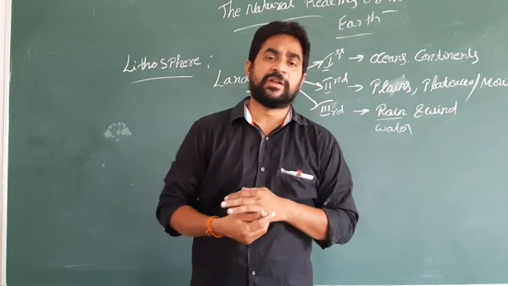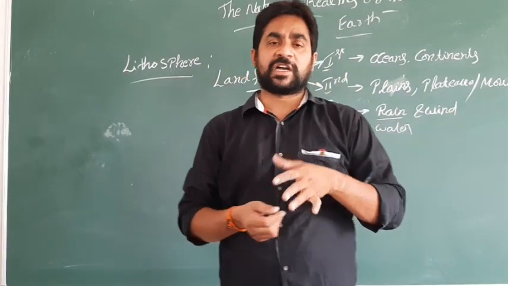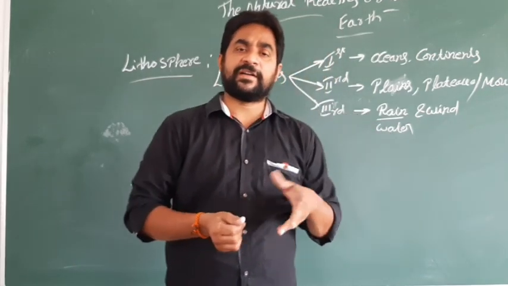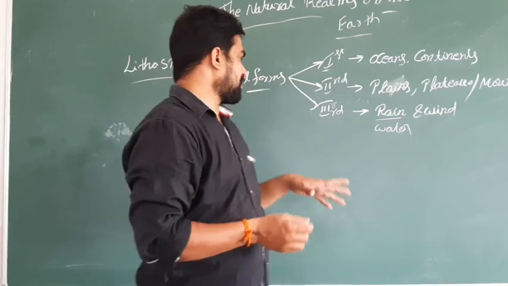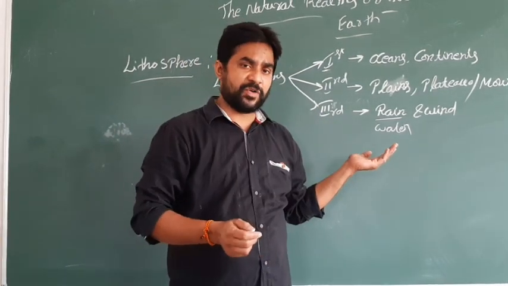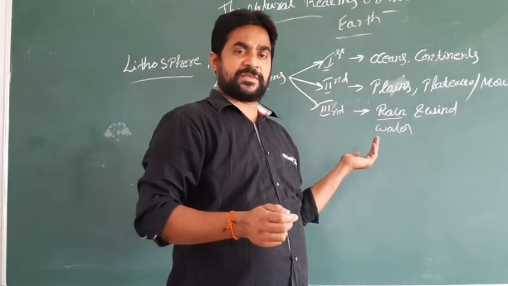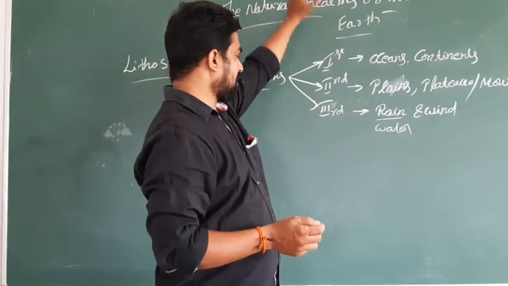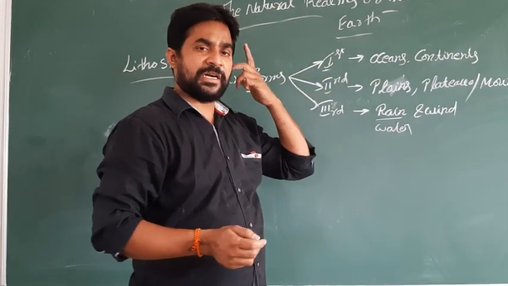Take an example, the Grand Canyon of Colorado. Come to waterfalls. All of these come under third order landforms, and also V-shaped mountains, U-shaped mountains, and different types of rocks. These are all part of third order landforms.